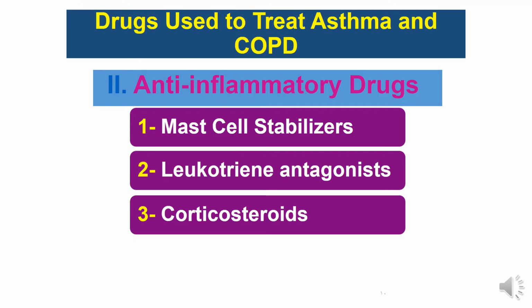Now we have finished the first class for treatment of asthma and chronic obstructive pulmonary disease, which is the bronchodilators, and we have studied in the bronchodilators three main classes, which are the beta-2 agonists, the muscarinic antagonists, and xanthine bronchodilators. Now we will study the anti-inflammatory drugs for treatment of asthma and chronic obstructive pulmonary disease. We will take three main classes in these anti-inflammatory drugs, which are mast cell stabilizers, leukotriene antagonists, and the third, corticosteroids.